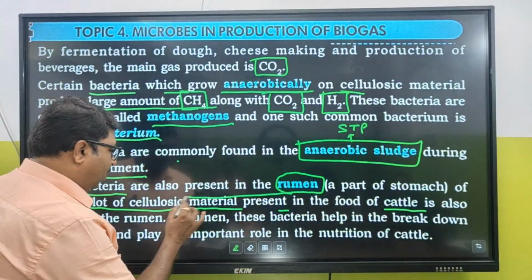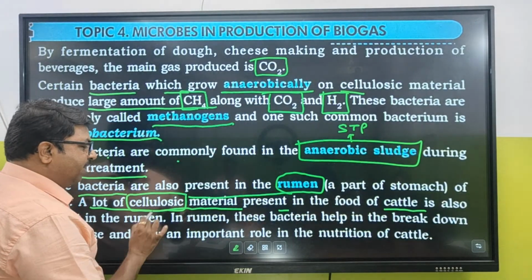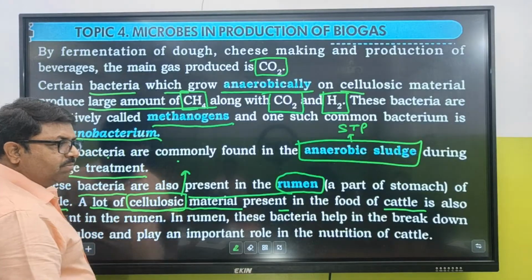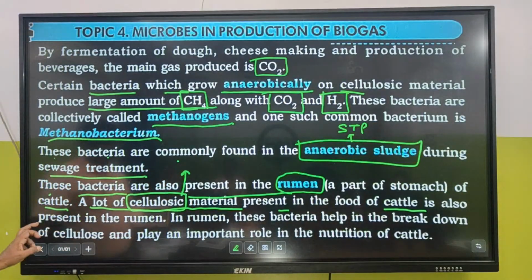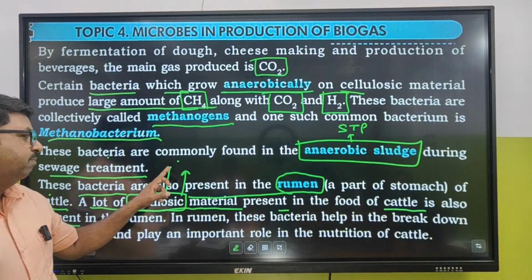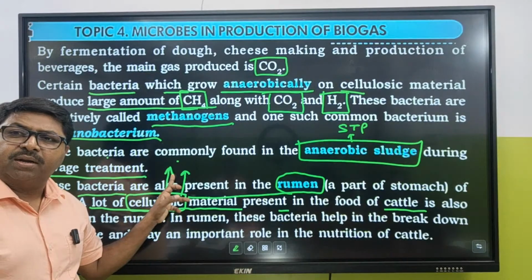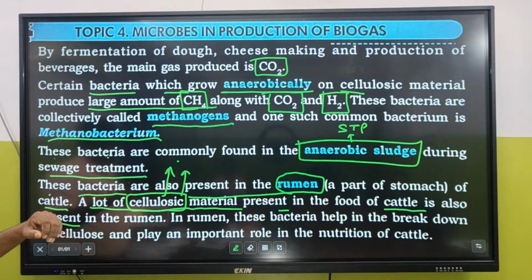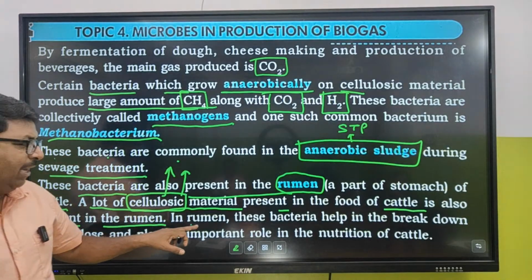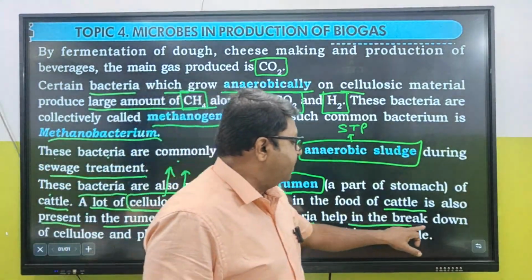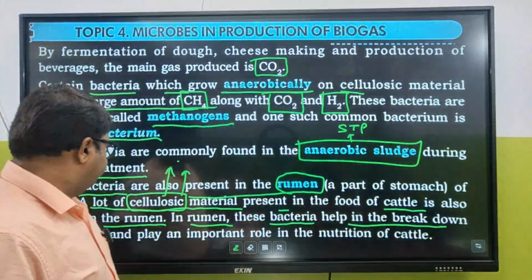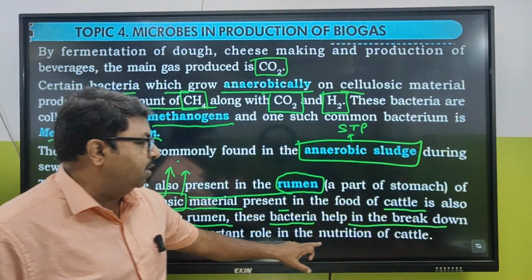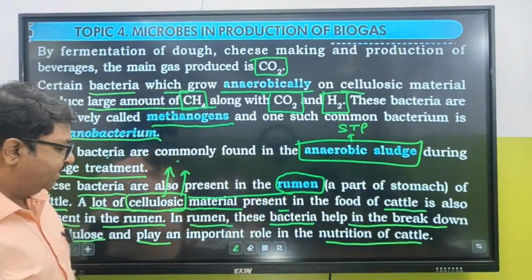They feed on plant products, and plant products contain cellulose. Is cellulose a homopolysaccharide or heteropolysaccharide? Homopolysaccharide. In the rumen, these bacteria help in the breakdown of cellulose and play an important role in the nutrition of cattle.